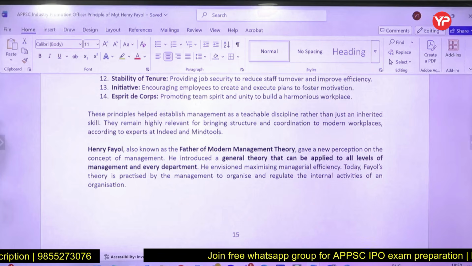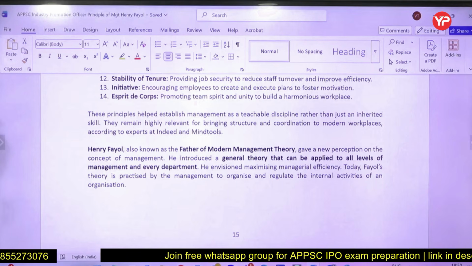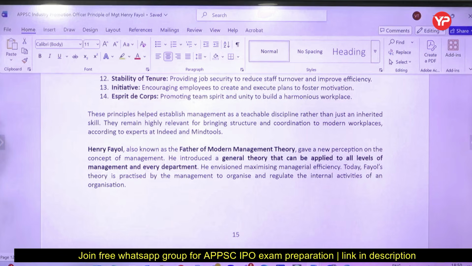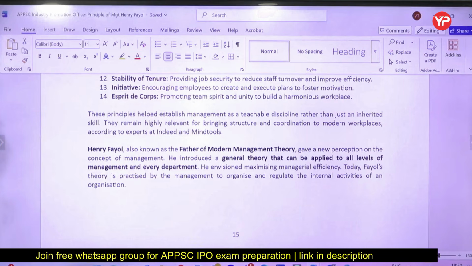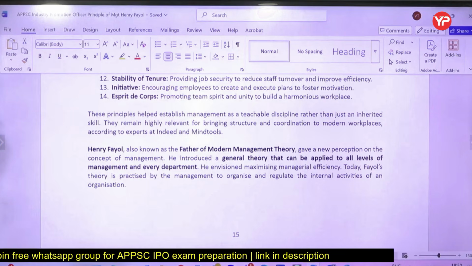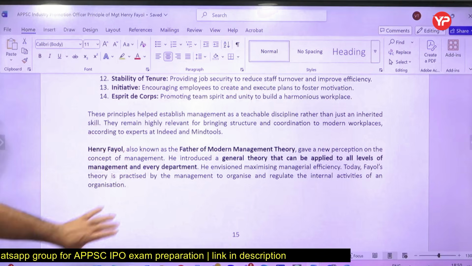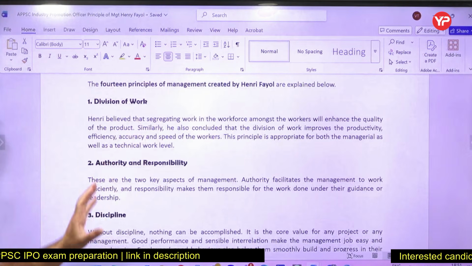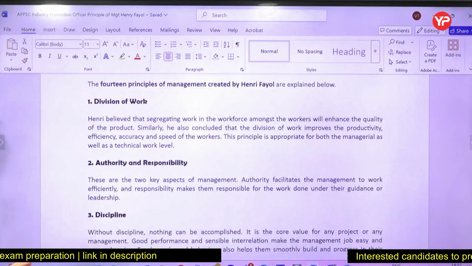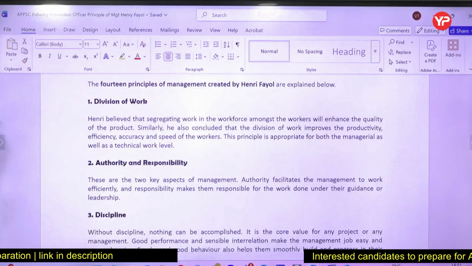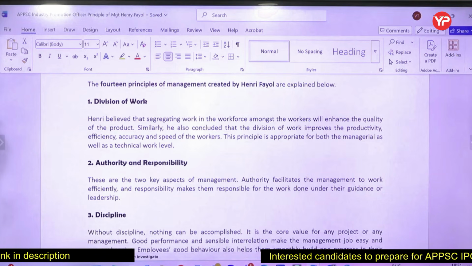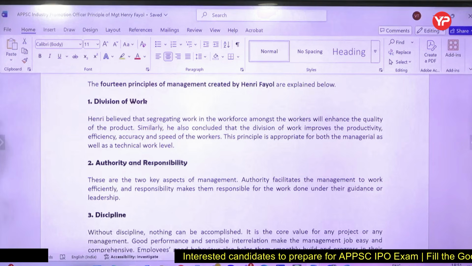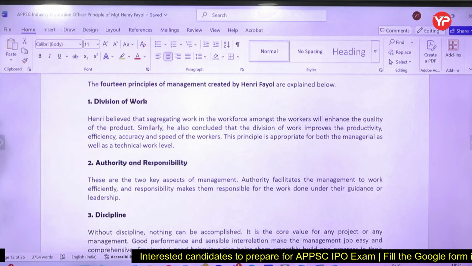Henry Fayol is known as the father of modern management theory. F.W. Taylor is known as the father of scientific management theory. General theory, it can be used at all levels of management. It's the general theory of management. So now a detailed explanation of each. Division of labor. Segregate the work. To increase the quality, you have to divide the work. It increases the efficiency, speed, productivity, everything.